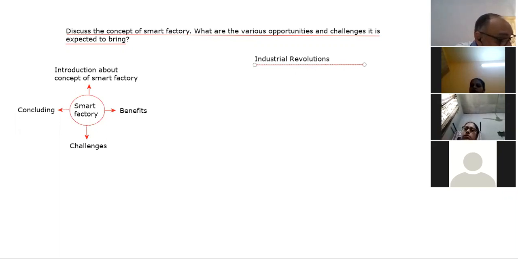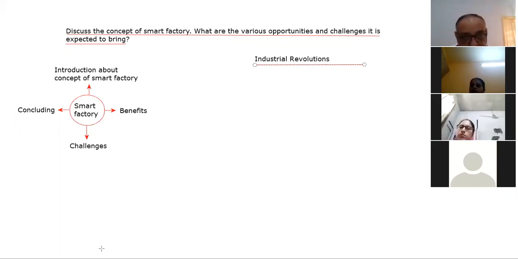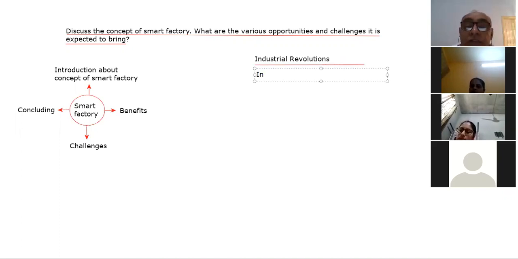The first is industrial revolution 1, known as industry 1.0. If industry 1.0 is written, then he is talking about industrial revolution 1, right?